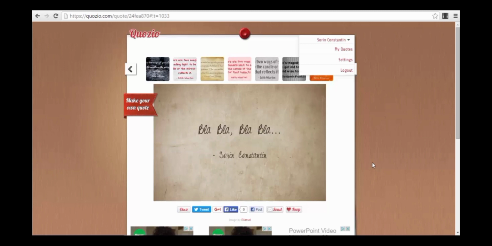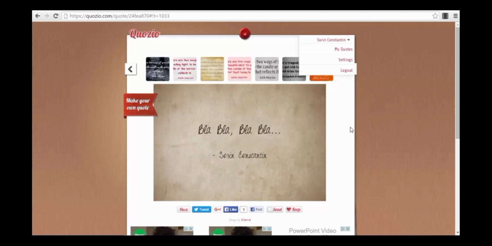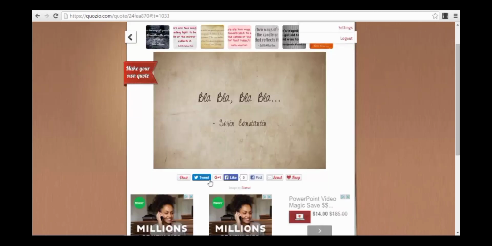And after that, how you save your image is actually very simple. You right click on the image, save image as, and after that you just upload it to your social account wherever you want to upload it. Obviously you can also automatically share it from here on Facebook, Google Plus, Tweet, or other platforms where you have a button to do that.